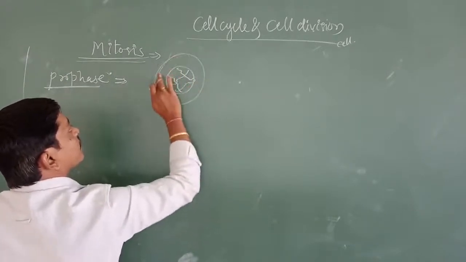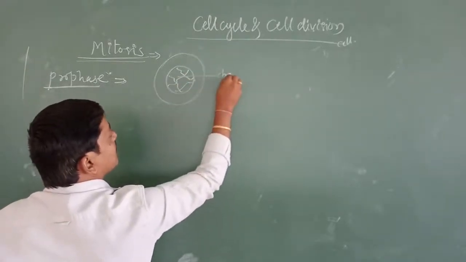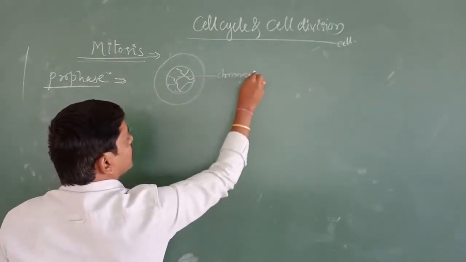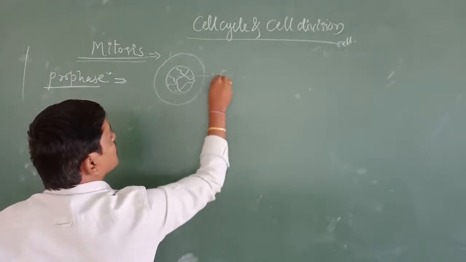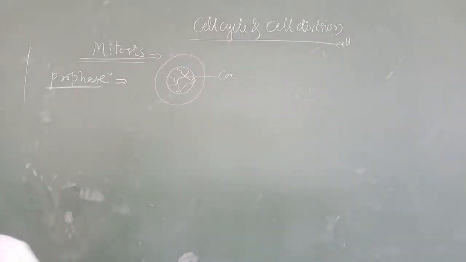Okay, these show the condensation of the chromosome. What is going to happen first? Here, chromatin becomes condensed.